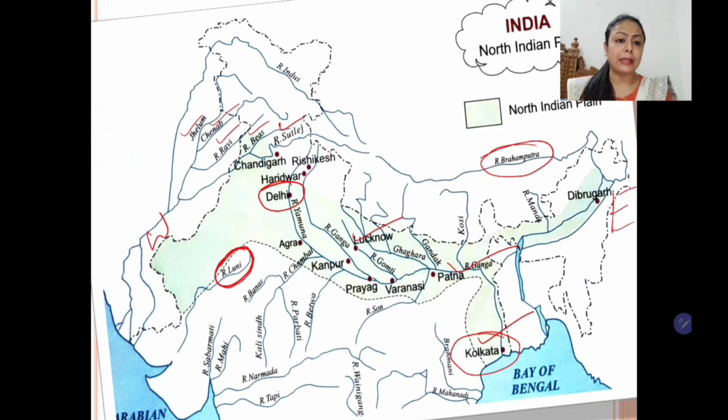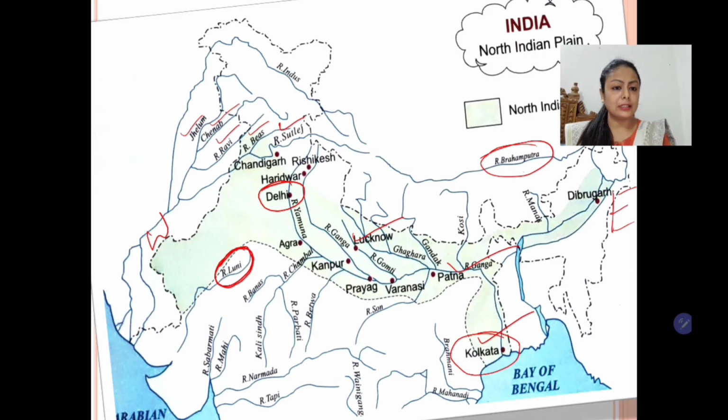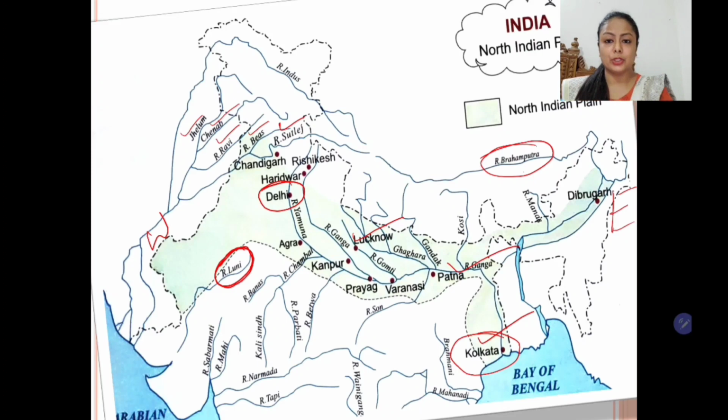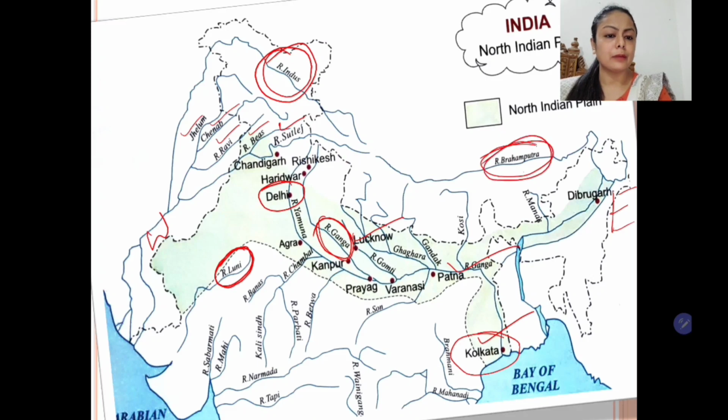The North Indian plain or the Ganga plain is formed by 3 major rivers: river Indus, river Ganga and river Brahmaputra. So these 3 rivers have formed this extensive plain, and their tributaries drain different parts of this plain.